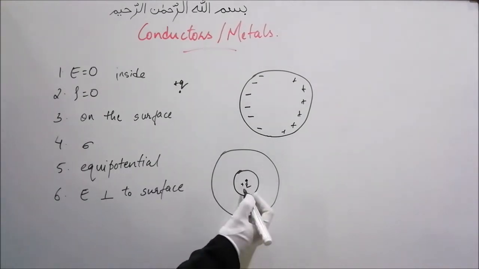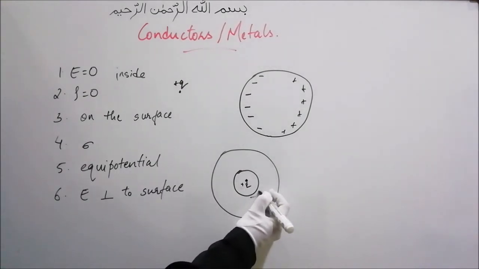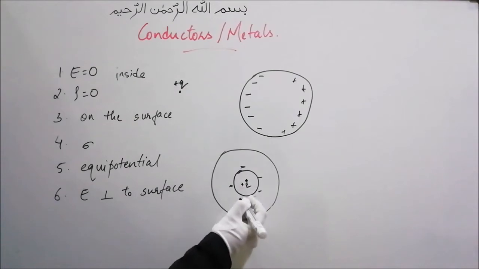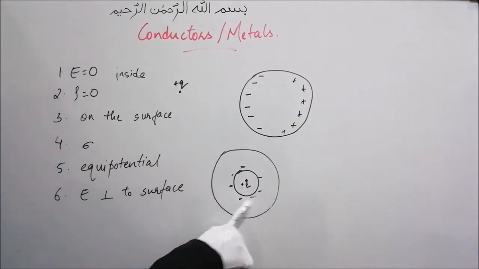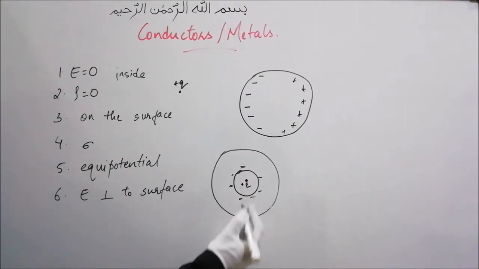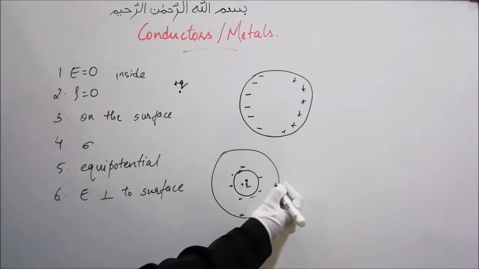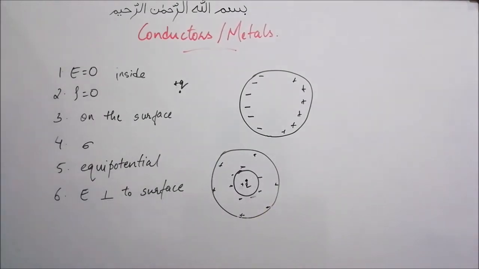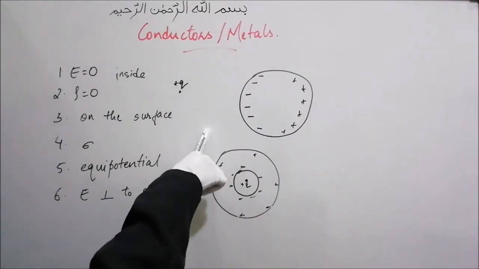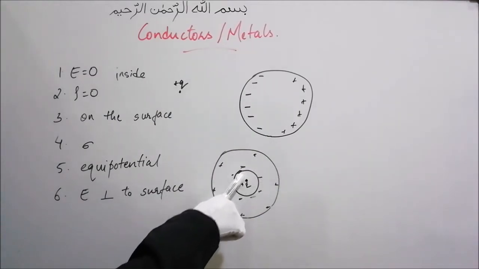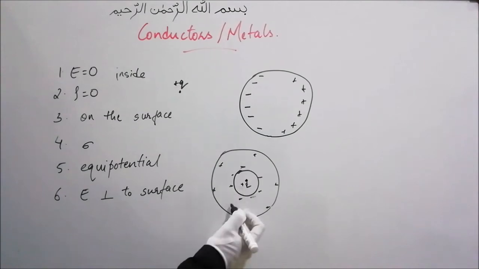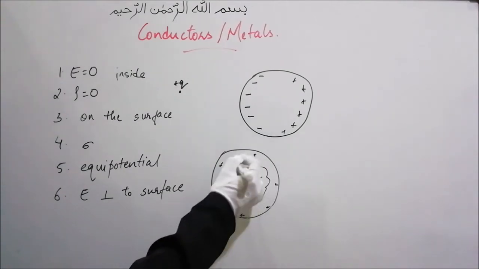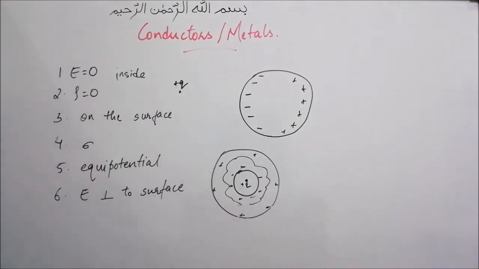Why? Because of this plus charge Q, negative charges will be induced on the inner surface, and because of these negative charges, positive charges will be induced on the outer surface. The electric field outside will be non-zero, the electric field inside the cavity will be non-zero, but the electric field inside the region of the conductor will be 0.